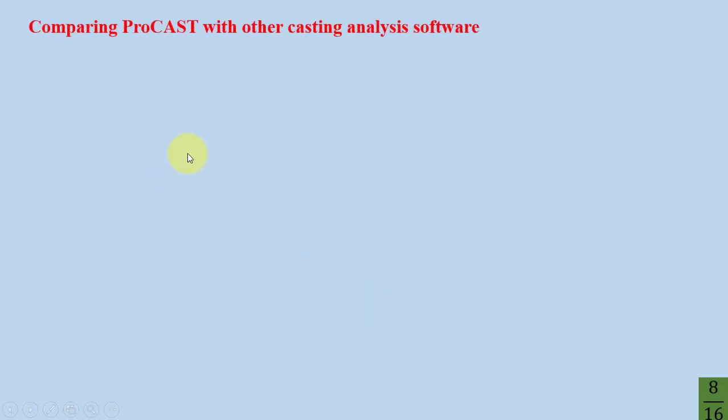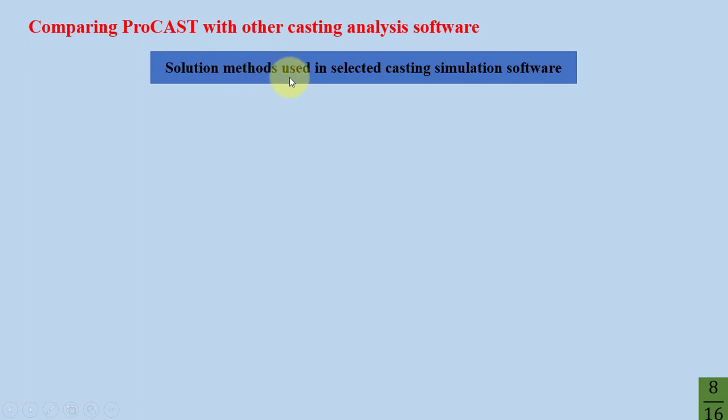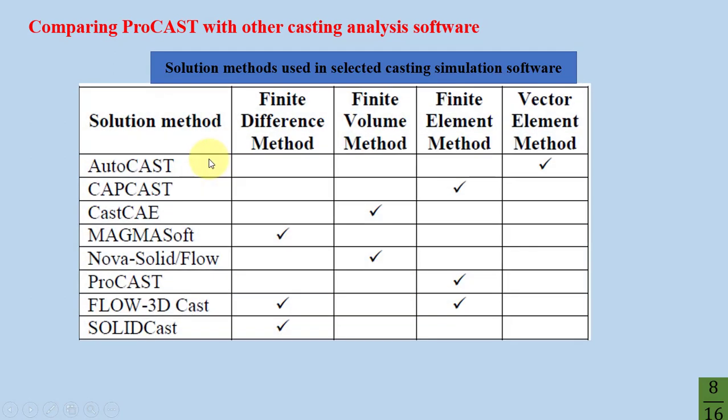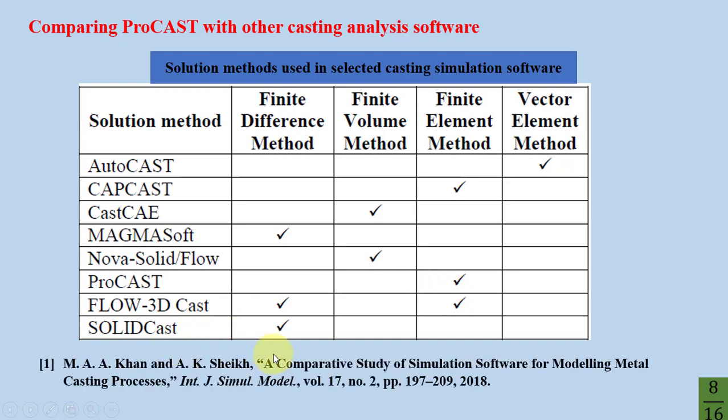Comparing ProCAST with other casting analysis software. Solution methods used in selected casting simulation software. You can see the solution methods for casting simulation in the rows of the table, and the columns are casting simulation software: finite difference method or FDM, finite volume method or FVM, finite element method or FEM, vector elements method. ProCAST simulates by the FEM method. The reference of this table is from this article.